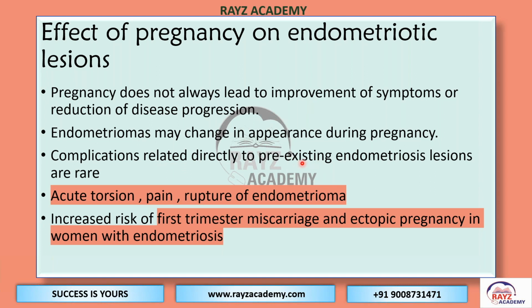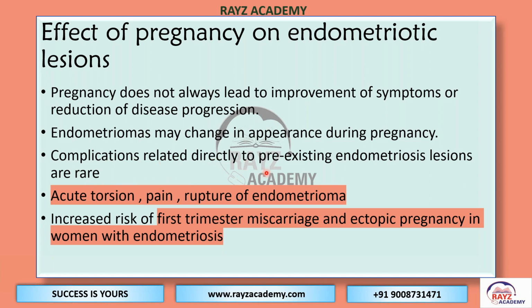Sometimes endometriotic lesions may change during pregnancy and can aggravate as well, even into malignant transformation. So any change in the appearance during ultrasonography should be considered a red flag and should be referred accordingly, according to the appearance.